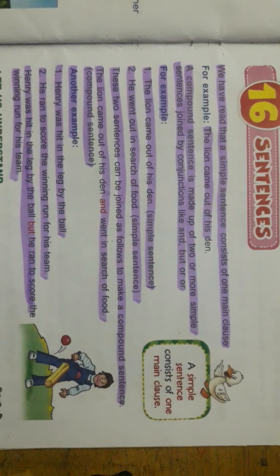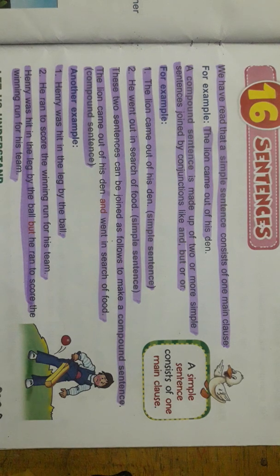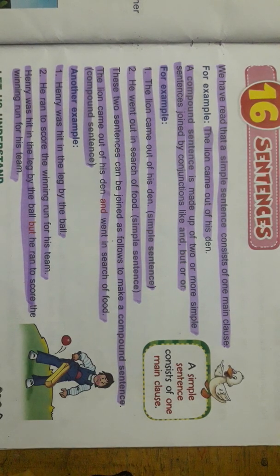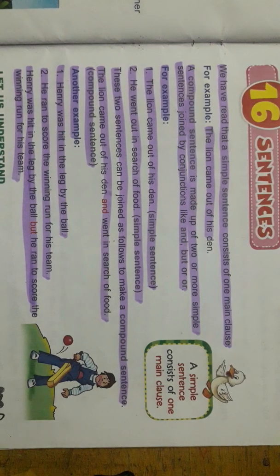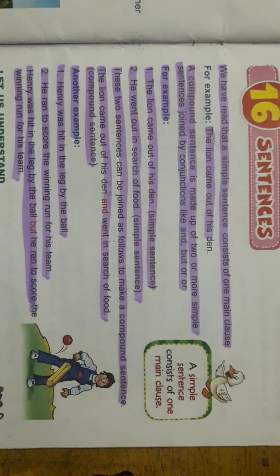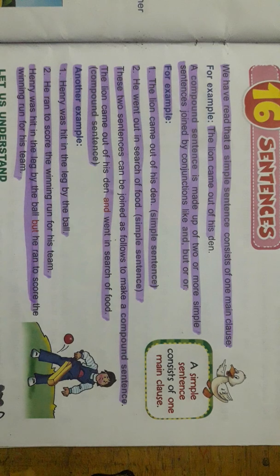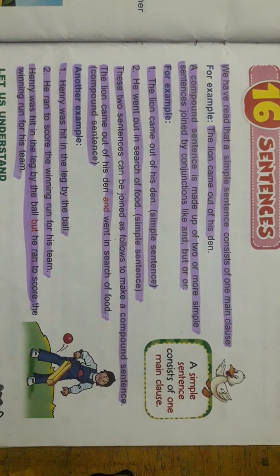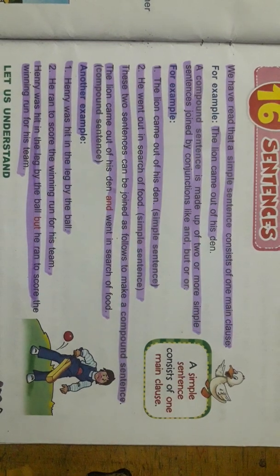The lion came out of his den. It is actually a simple sentence. But a compound sentence is made up of two or more simple sentences joined by a conjunction like and, but, or. The example is given here. The lion came out of his den. And the second sentence is he went out in search of food. These are two simple sentences. We can join them by some conjunction, so it will be a compound sentence. Like, the lion came out of his den and went in search of food. So it will become a compound sentence.